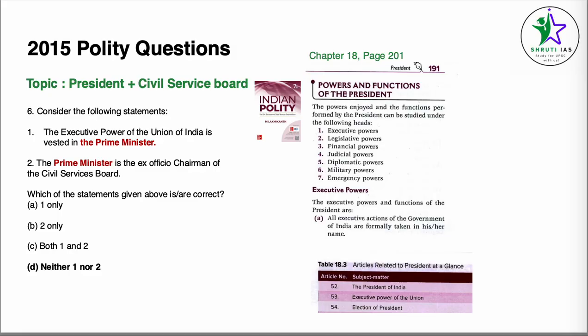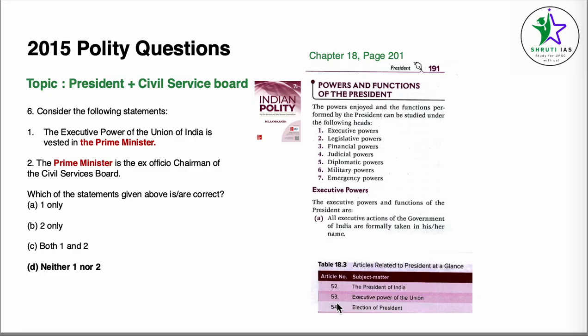Consider the following statements. The executive power of the Union of India is vested in the Prime Minister. The Prime Minister is the ex officio chairman of the Civil Services Board. Now for the first point, we go to chapter 18, President, page number 110 and 201. Okay, so it's also on 110 and 201 both. I think I've written something wrong here. Anyways, the powers and the functions of the President, executive powers, point number A, all executive actions of the Government of India are formally taken in his or her name.